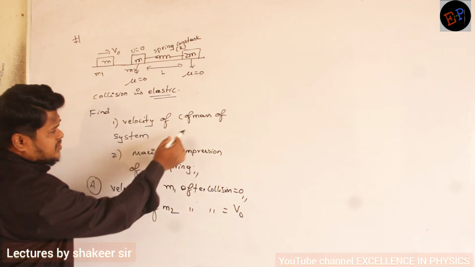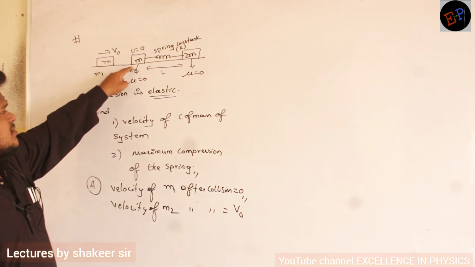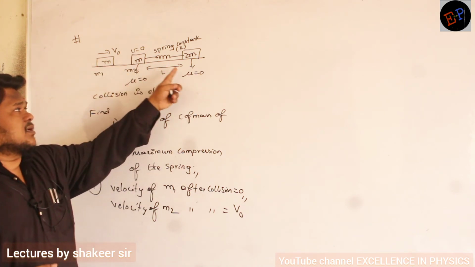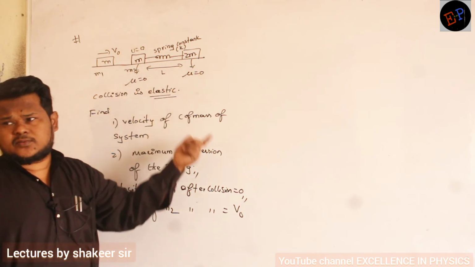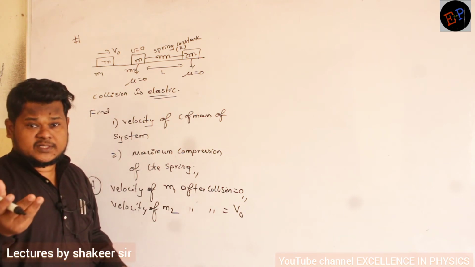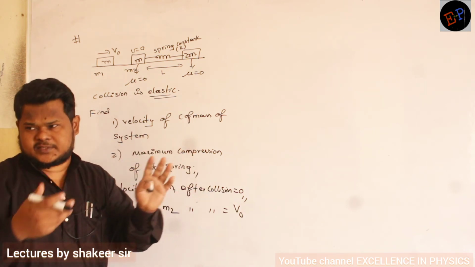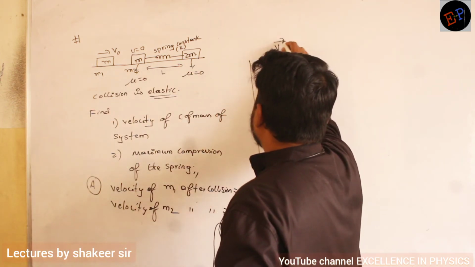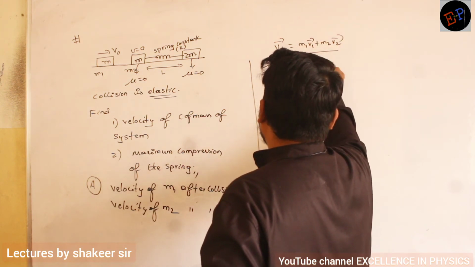Now what is the velocity of the center of mass of the system? If this mass starts moving, then the center of mass also starts moving. So I can call this total one system. Are you able to understand? After collision there are no external forces. At the time of collision only, external forces are present. So definitely the center of mass travels with a constant velocity. How can I calculate the velocity of center of mass? m1 v1 dash plus m2 v2 dash divided by m1 plus m2.